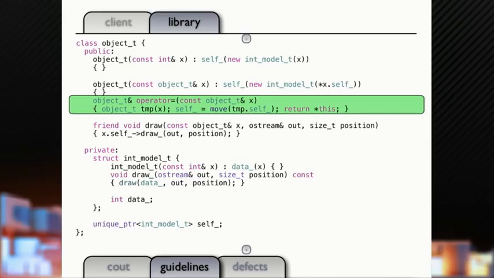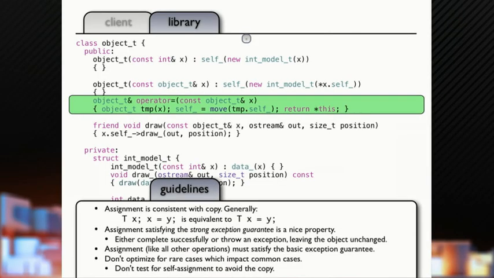Okay? I like this form of an assignment operator, which is to copy and move or copy and swap if you were on C++ 98. This guarantees you a strong exception guarantee, which means that if I throw in the middle of the copy, my object's left unchanged. So, assignment, we want it to be consistent with our semantics for copy.